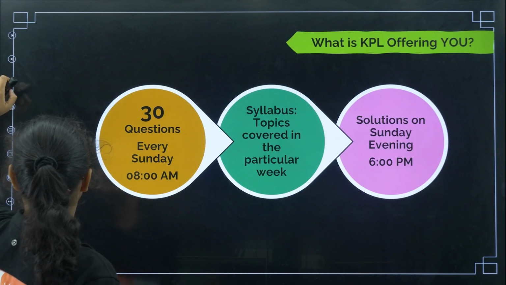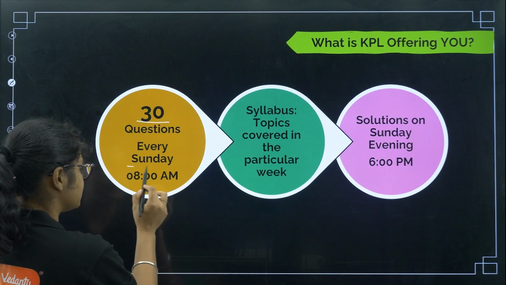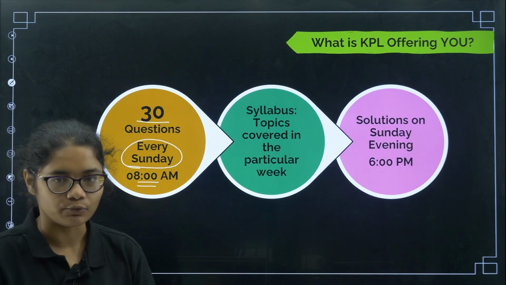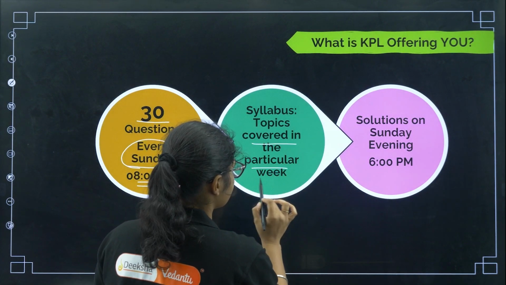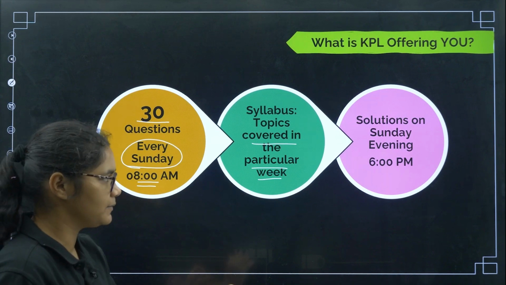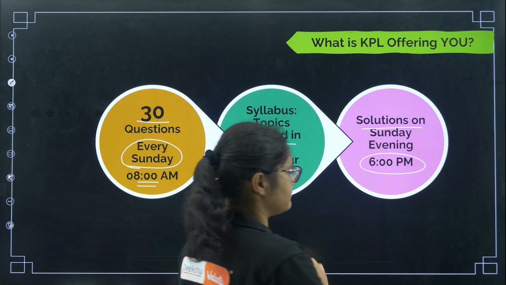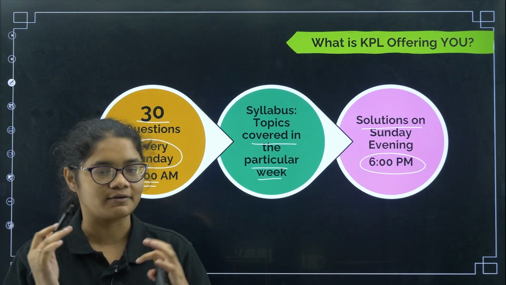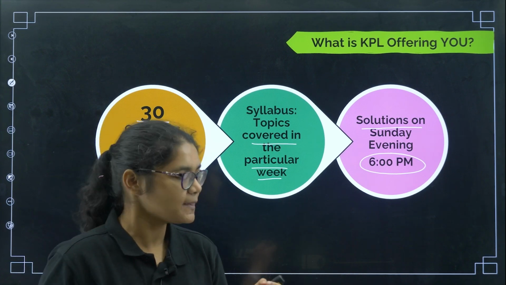First of all, this test will consist of 30 questions. As we said, every Sunday at 8 AM the question paper will be provided to you, and the syllabus will be for the topics covered in that particular week. I'll be discussing the syllabus for KPL 3, and the solutions will be given to you by 6 PM in the evening, so that you can check which questions you did correct or wrong, give yourself marks, and everything.